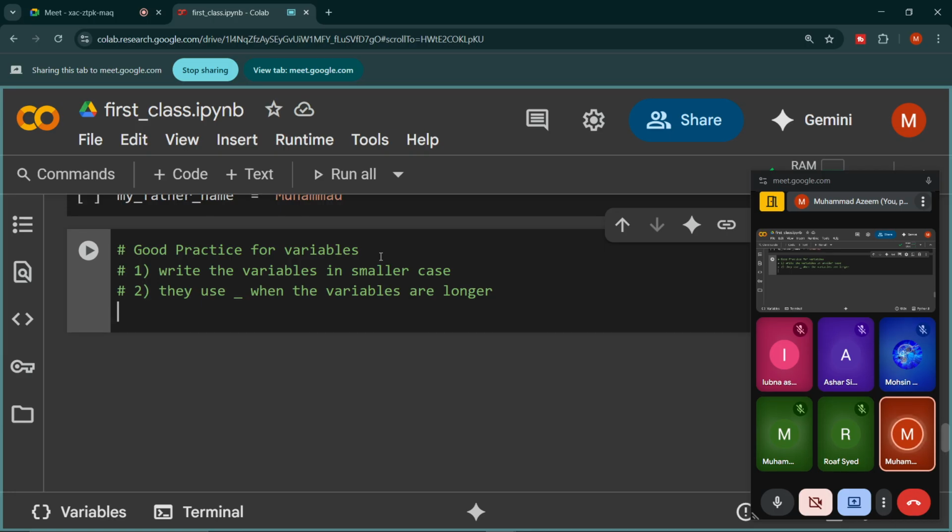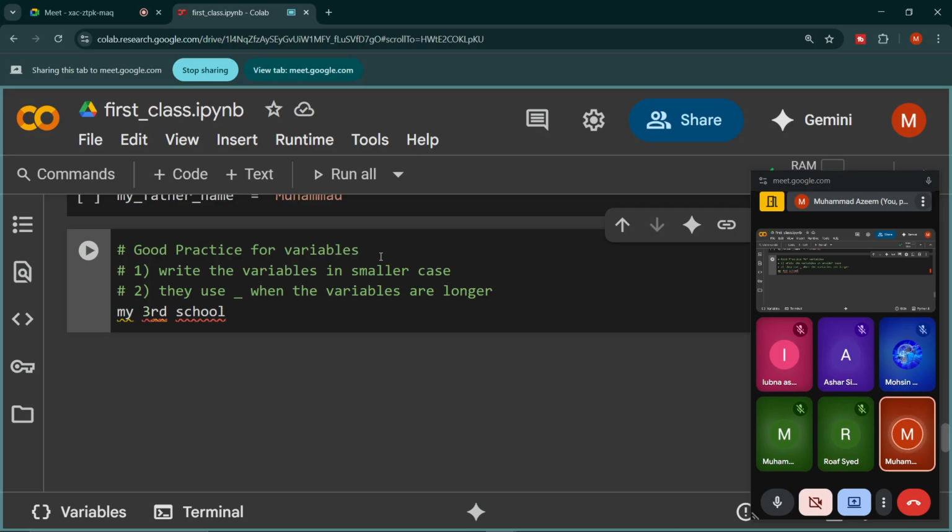For example, one example of this good practice: I want to make a variable my third school. I can write it this way, my third school.